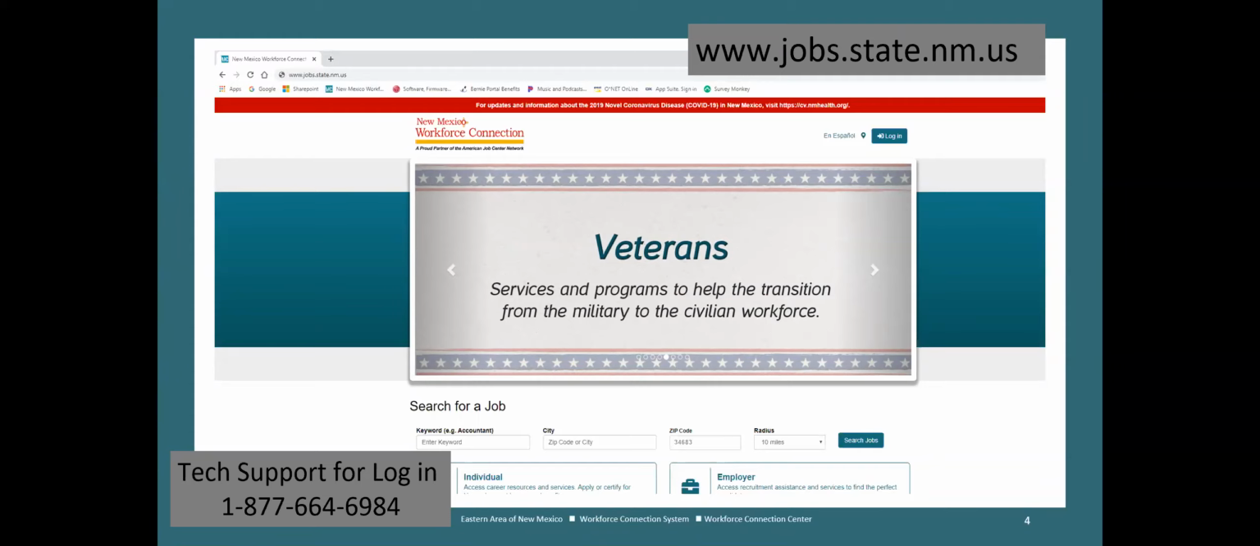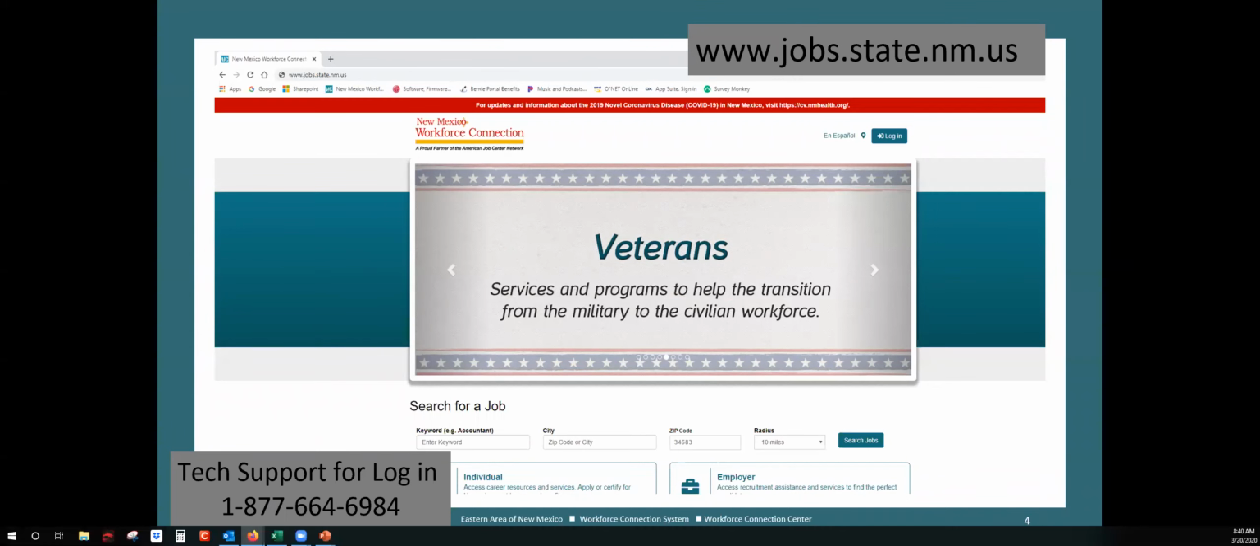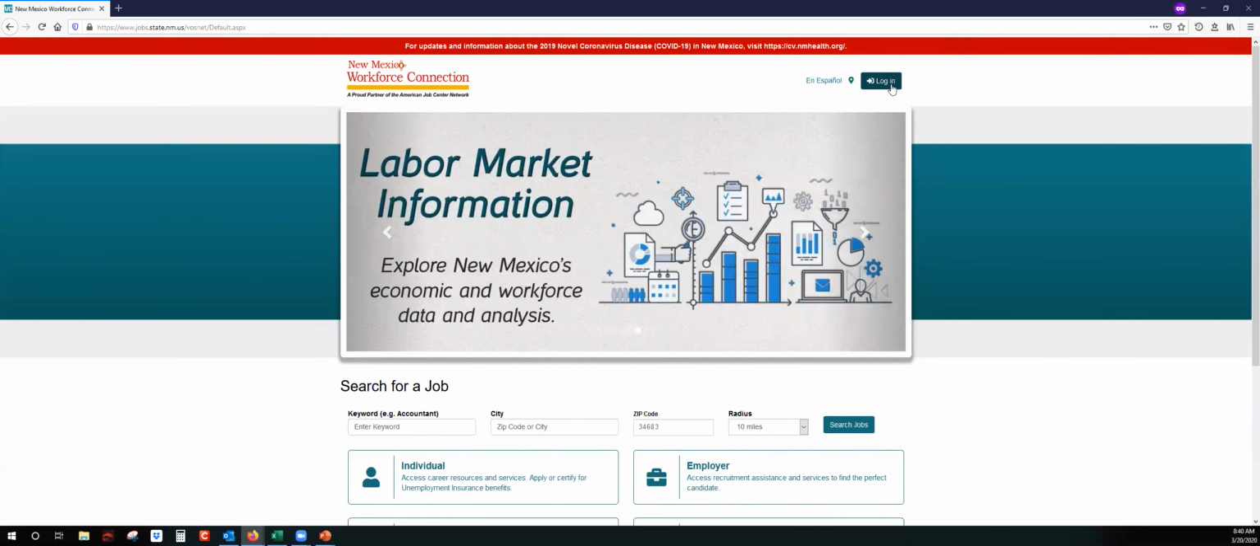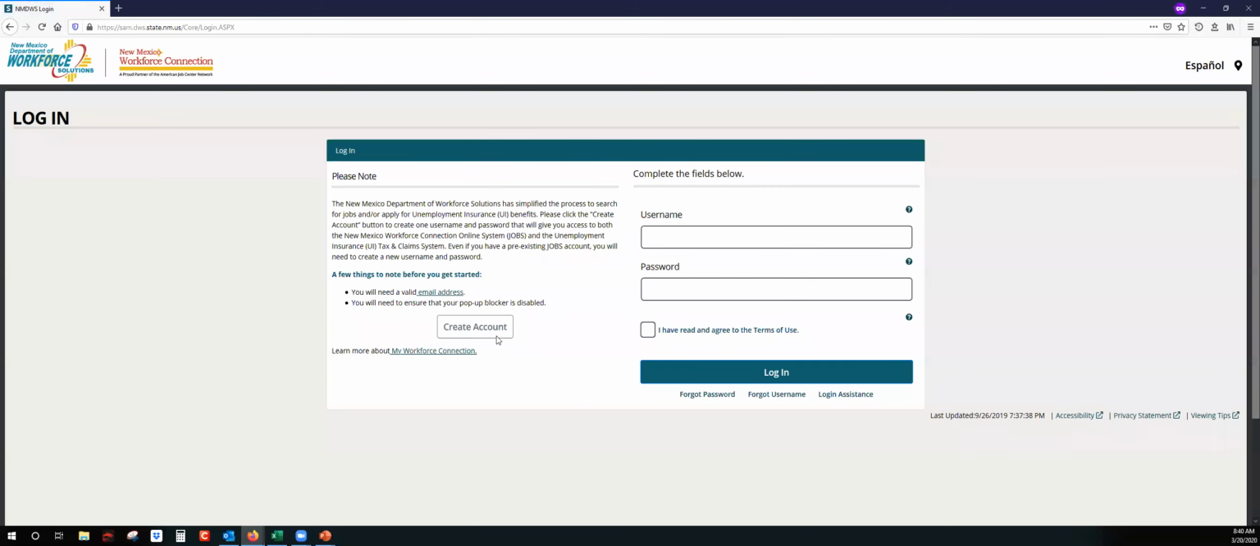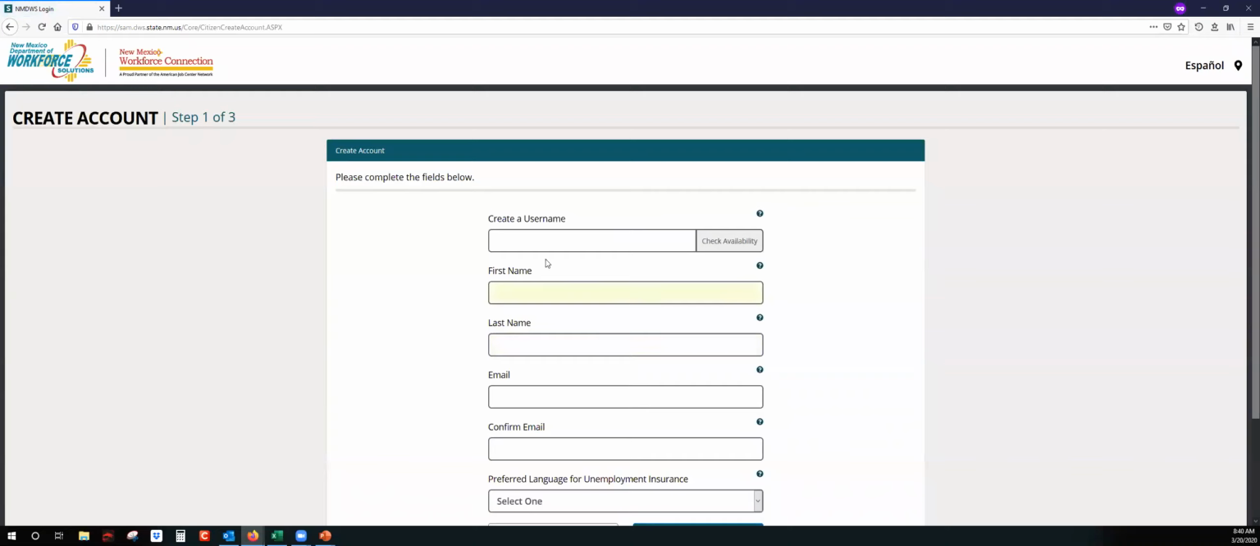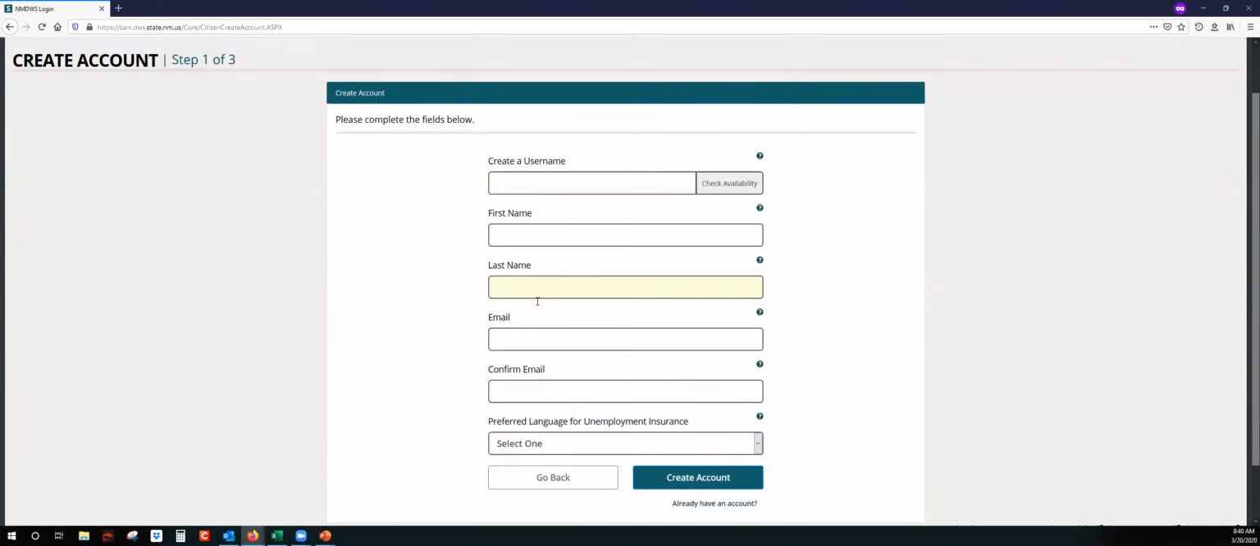So if you are a first-time user, let me show you the website here. You're going to log in, an individual. You'll create an account, create your username, enter your first and last name, your email address, confirm your email address, and select the preferred language for any unemployment insurance benefits or the correspondence that you may be sent.